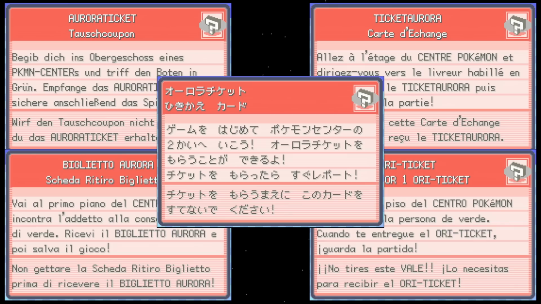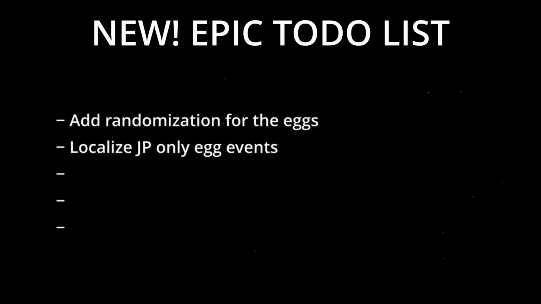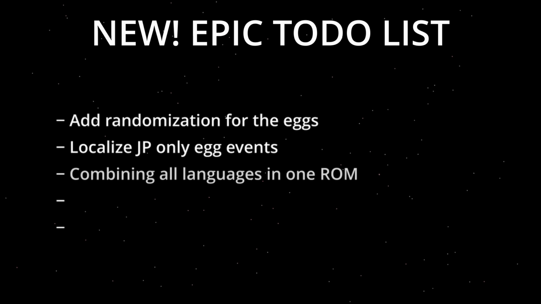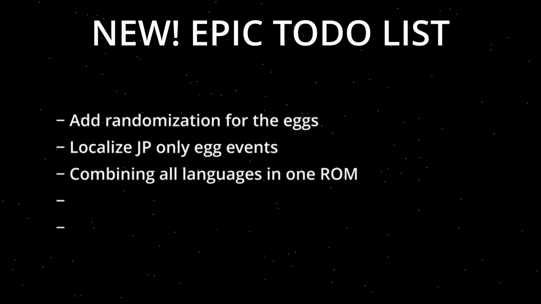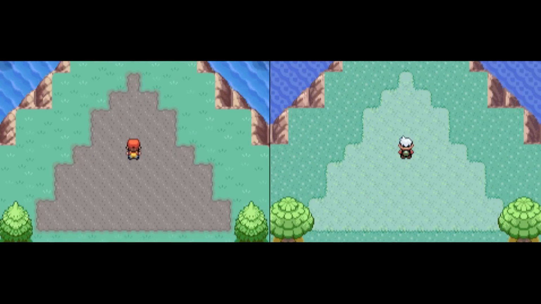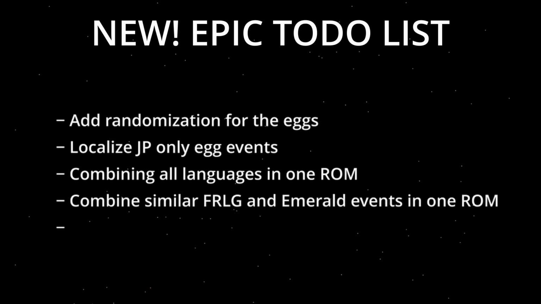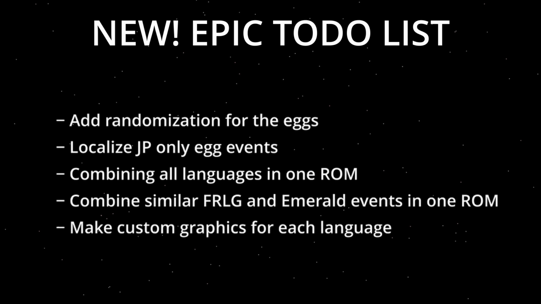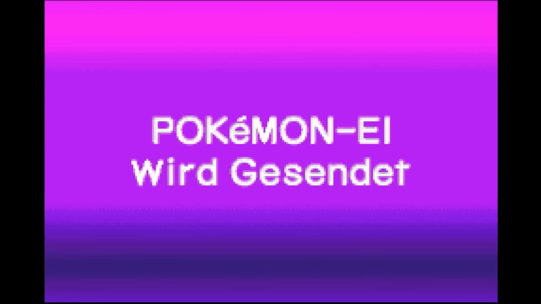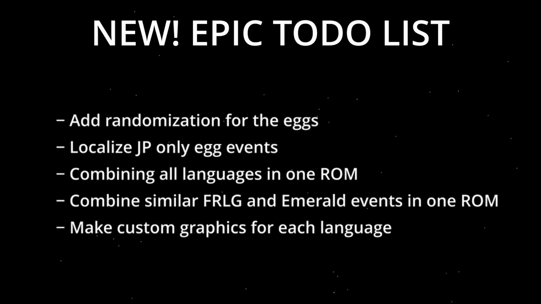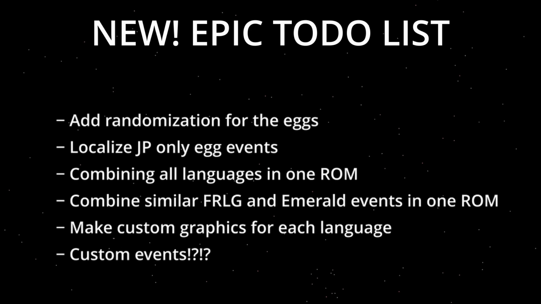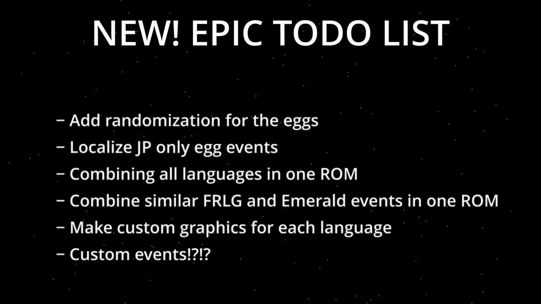Next up we have of course the translations for each event, but I would like to minimize the amount of ROMs we need to make, so I'm gonna combine all languages for an event in one ROM. And on that same note, I'm gonna combine similar events for Fire Red and Leaf Green and Emerald into one as well. And lastly, I need to make custom graphics to showcase the different languages. And maybe we'll also make some custom events. Anyway, let's tackle them all one by one and start with randomization.